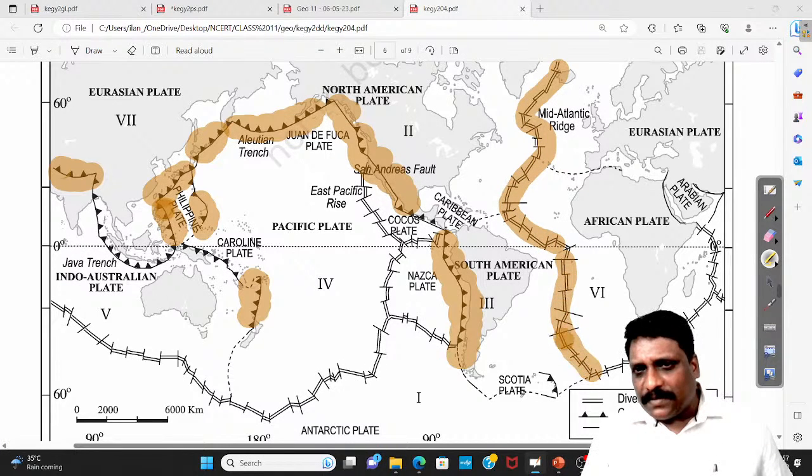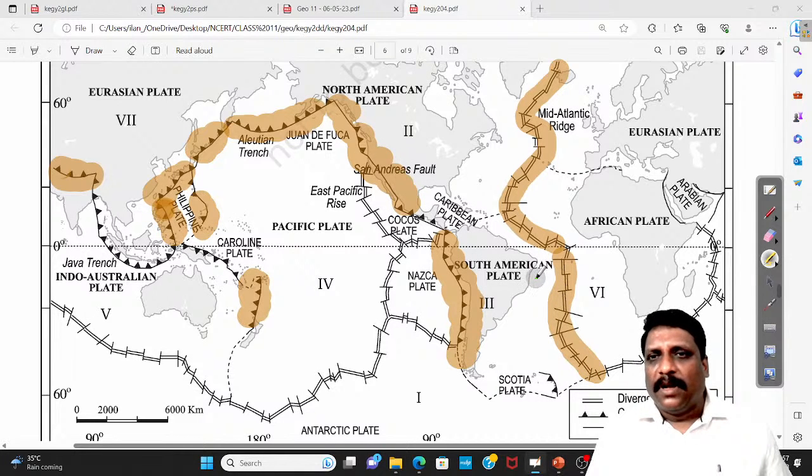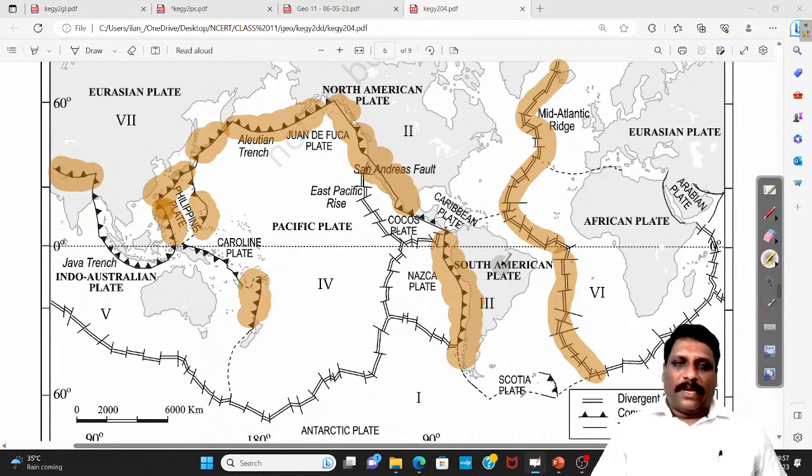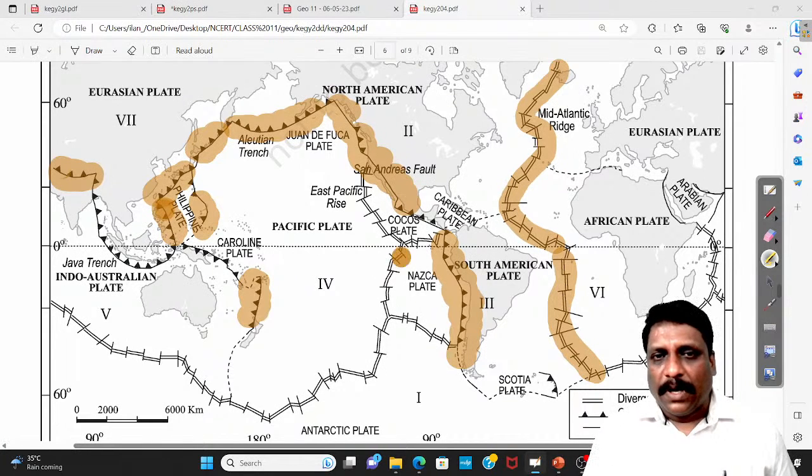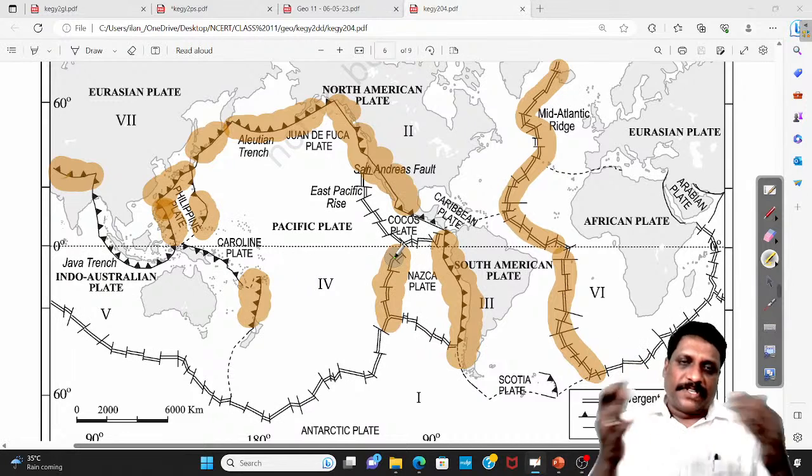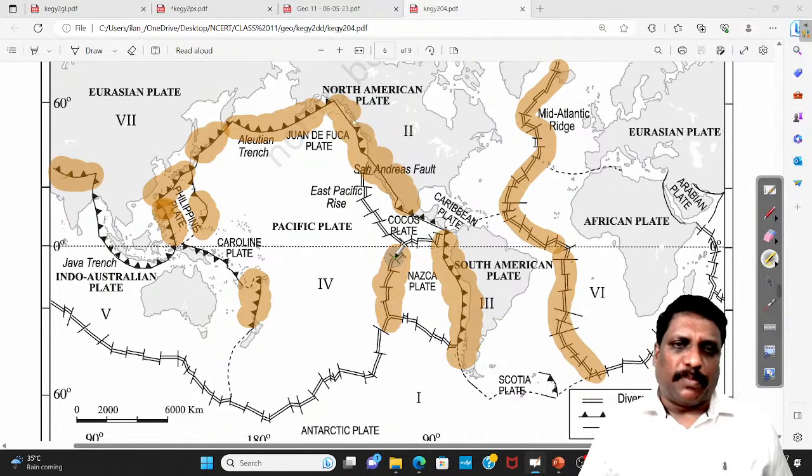In the South Atlantic Ocean, Challenger's Ridge, plate boundary. Every feature you take, for example Albatross Plateau, is formed along a plate boundary.